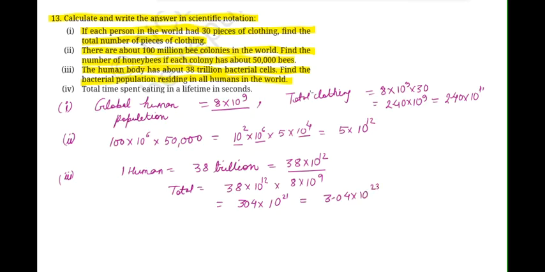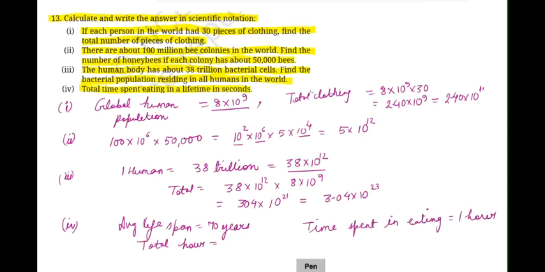Now the next part is total time spent eating in a lifetime in seconds. Now for this particular question we need to take some assumptions. First of all, I assume that the average human life span, I am considering it as 70 years, right? And every day a person uses 1 hour of his time in just eating. So every day the time spent eating is 1 hour.